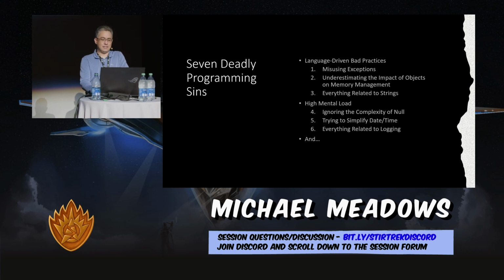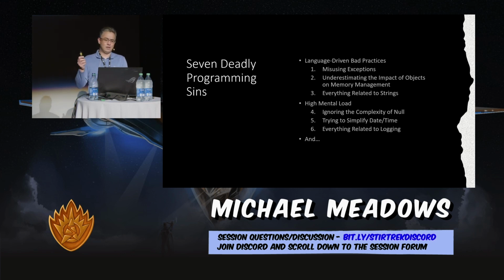All right, so the 7 deadly sins as promised. Under language-driven practices, I have misusing exceptions. And I know in the abstract I said boxing and unboxing of objects, but it really just sounded like I was picking on Java, which I will proceed to go ahead and do. But I wanted to throw in a few other things as well. So I'm going to say underestimating the impacts of objects on memory management.